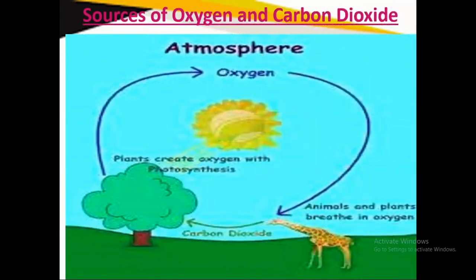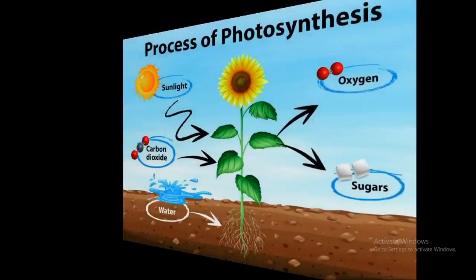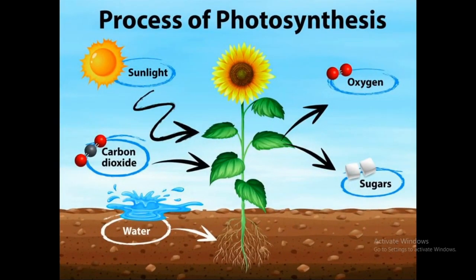Let us see what the sources of oxygen and carbon dioxide are. Do you know that plants give us oxygen in the process of photosynthesis? Photosynthesis is the process by which plants make food. An animal takes oxygen from the air and gives out carbon dioxide. So these are the sources of oxygen and carbon dioxide. This is the block diagram of the process of photosynthesis.